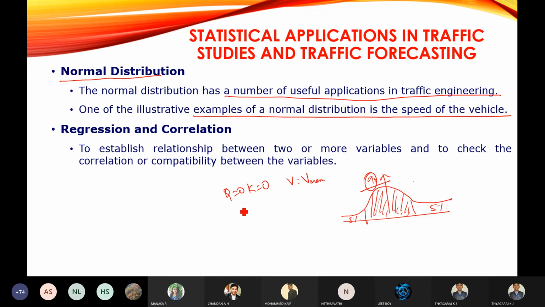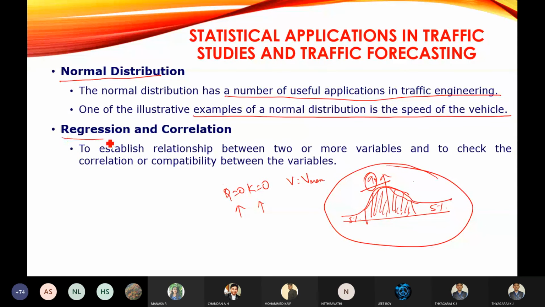As the flow keeps on increasing and density keeps on increasing, the curve will fall and the speed is going to reduce. So which will be correlated as a normal distribution curve. So the speed of the vehicle will be following the normal distribution.